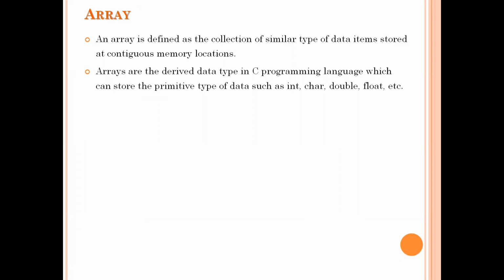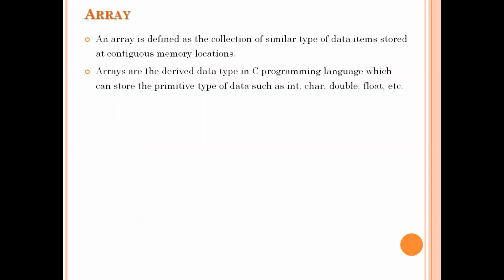So it can hold a collection of primitive type data elements, such as you can store either integer values, or character values, or double values, or floating point values. Okay, but the array holds all the elements of similar type. If you are declaring the array for storing integer type, in that array you can store only integers. If you want to create an array for storing characters, in the entire array we can store only characters. You should not store any other variables or any other values, right?